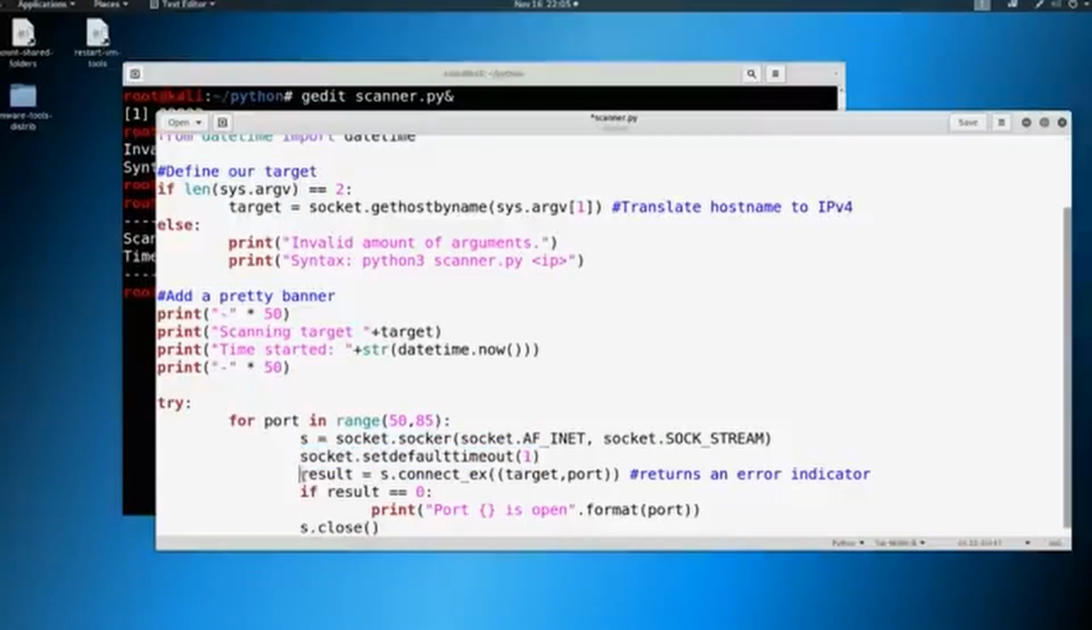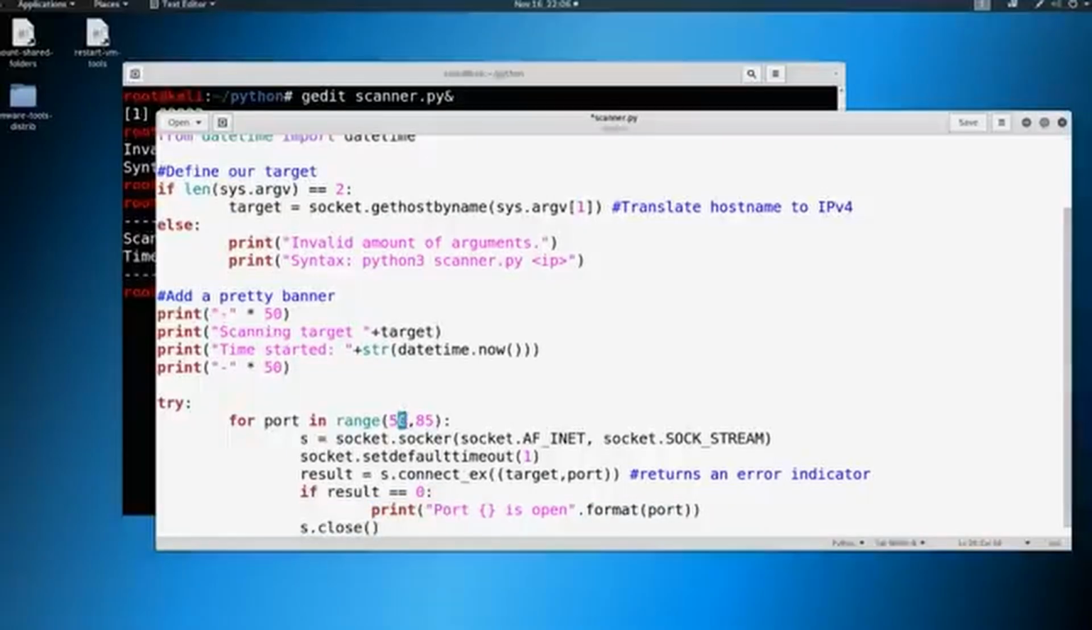Okay, so then I'm going to store inside of a variable called result, I'm going to say, let's connect to the target, which we've already established as sys.argv[1], and the port, which is our iterator here in our loop. And if that port is open, it's going to return 0. If it's not open, it's going to return 1. So if that result is 0, go ahead and print out that that port is open, close the connection, and